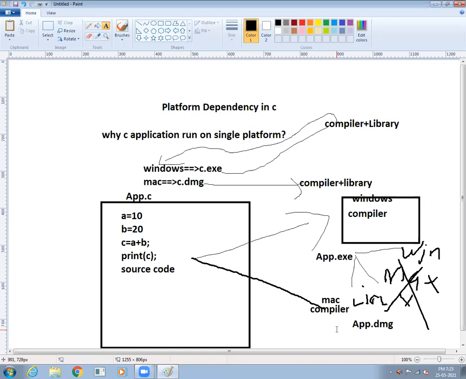Yes, ma'am. Yes, ma'am. Yeah, it is a very easy concept. So this is the C application's life cycle.